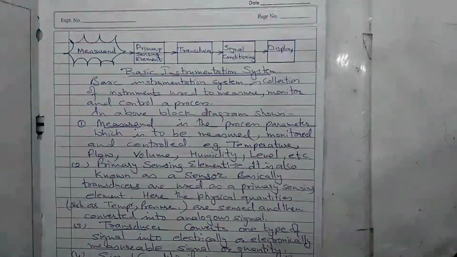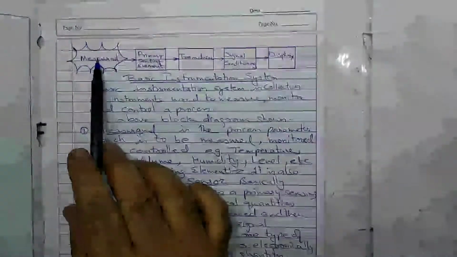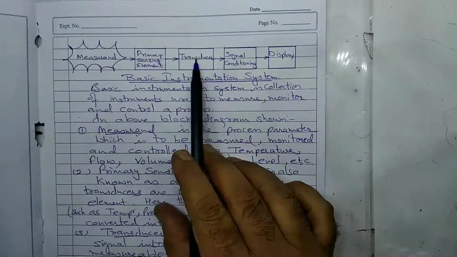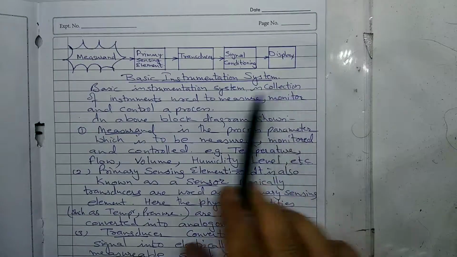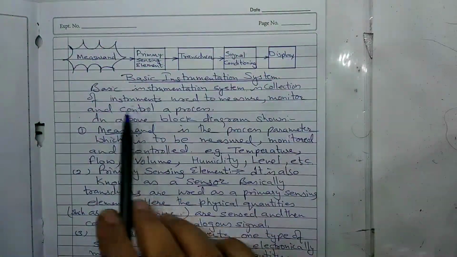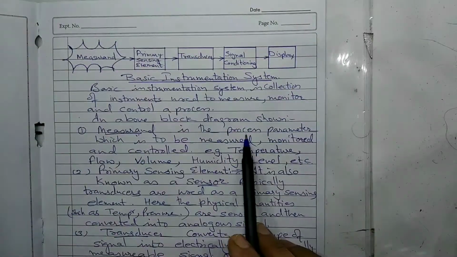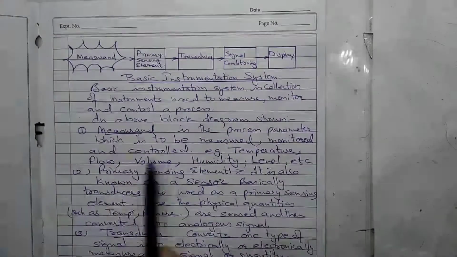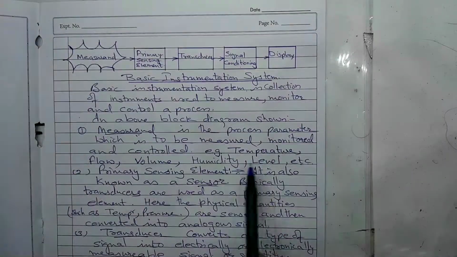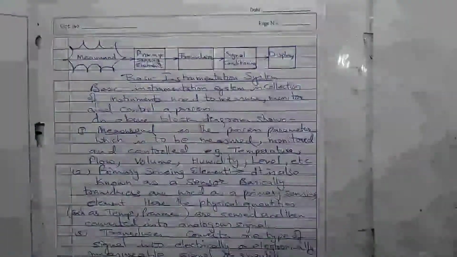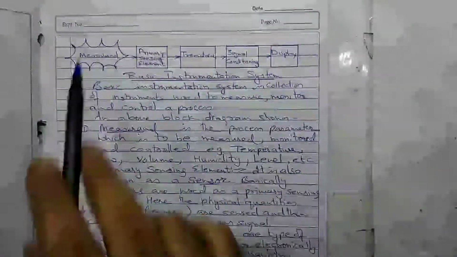So basic instrumentation system looks like this block diagram. It is measurand, primary sensing element, transducer, signal conditioning, and display. So basic instrumentation system is a collection of instruments used to measure, monitor, and control a process. First one is measurand. Measurand is the process parameter which is to be measured, monitored, and controlled. For example, temperature, flow, volume, humidity, level, etc. All these are measurands. These are the different parameters which are to be measured.